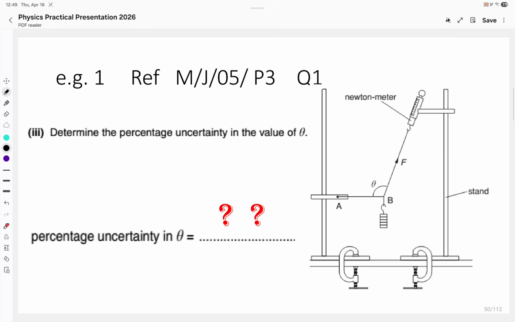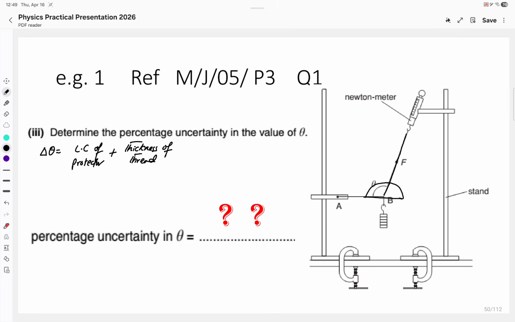Let me write it down: least count of protractor plus thickness of thread. Reason: when you put the protractor here and try to measure the angle, the opaqueness of the